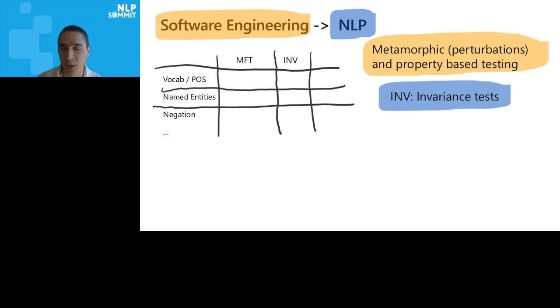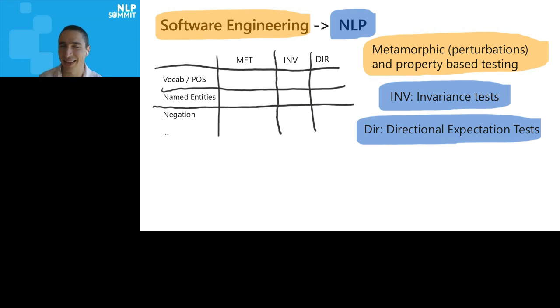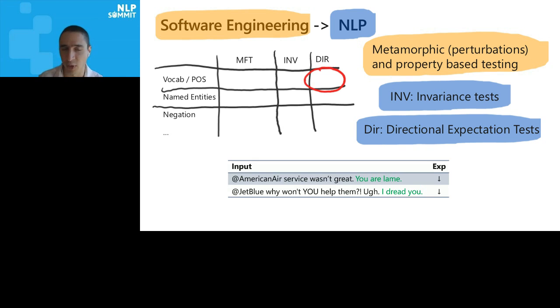The last kind of test we have is what we're calling a directional expectation test. And it's the same thing, except that instead of expecting invariance, we're expecting some other property. So for example, if we're testing vocabulary again, we can write a test that does the following. Take an example and add a very negative sentence to the end. So take whatever examples you have and add, I hate you, I dread you, you're lame. And then expect that sentiment does not become more positive. We're not saying it should become negative. We're not saying it has to go down. We're just saying it can't become more positive. If you add, I hate you, and stuff becomes more positive, you have a problem. So this is a directional expectation test.